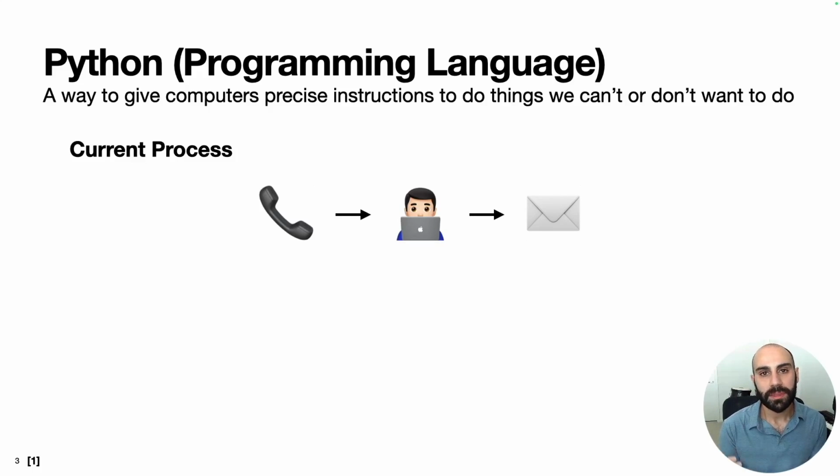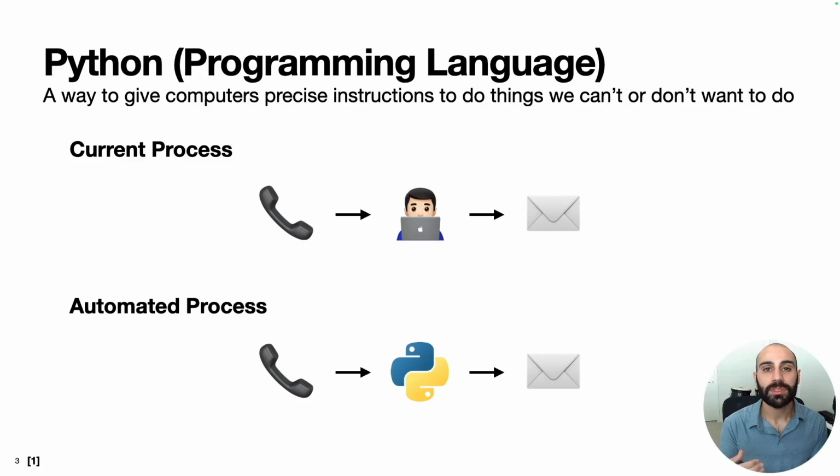However, if this was something that started to get out of hand and I ended up spending hours every week writing follow-up emails, I might create a Python script that would do this. Instead of me typing up the email after the call, I could create a Python script to do this automatically. And this is just one random example. There are very few constraints on the things that you can do with Python and AI.